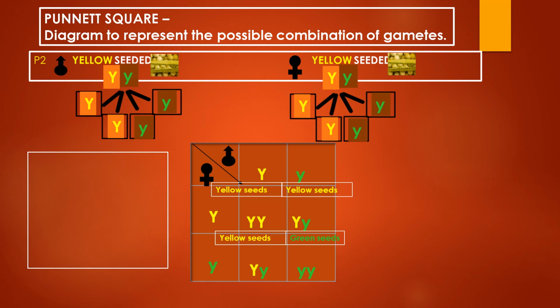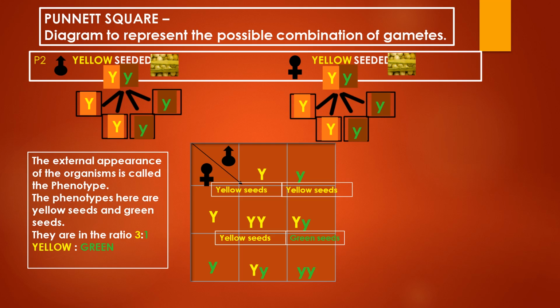So let us see what we mean by phenotype. Phenotype means the external character or appearance of the progenies. Now according to the phenotype here, there are two types of phenotype, that is yellow seeded and green seeded. If we take a ratio, it will come to 3 yellow seeded is to 1 green seeded. So the phenotypic ratio here is 3:1, yellow seeded to green seeded.